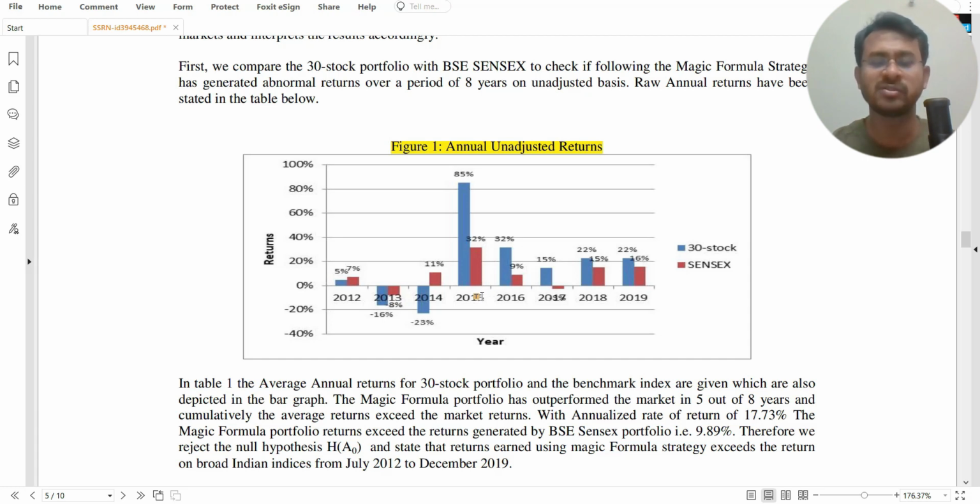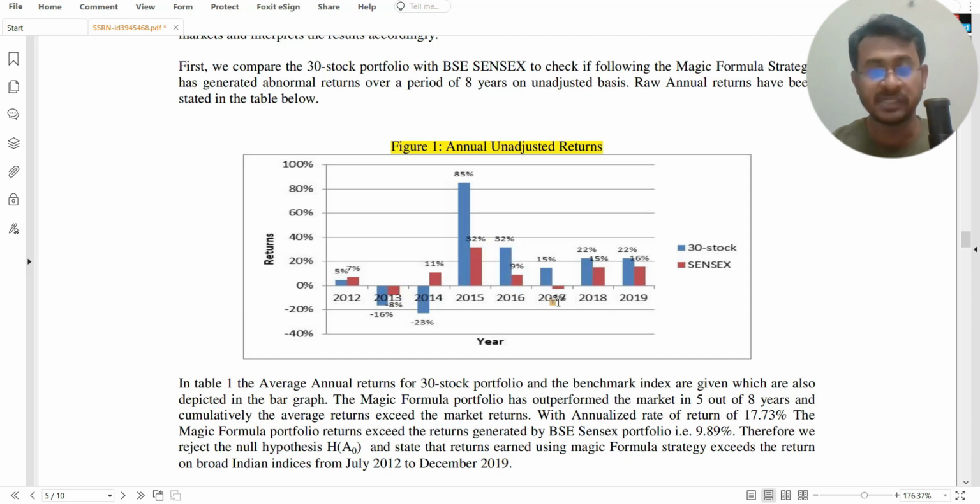If we see from 2015 onwards, the magic formula actually gave a huge outperformance, which is around 85%, when the Sensex only gave 32%. Next year, 2016, the magic formula again outperformed by a huge margin, where only 9% return was given by the Sensex. Your magic formula gave almost 32% return.